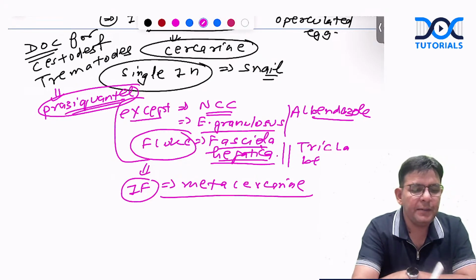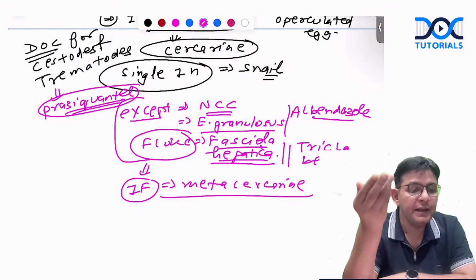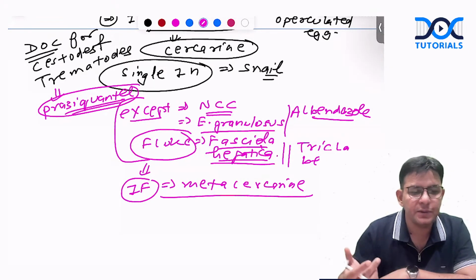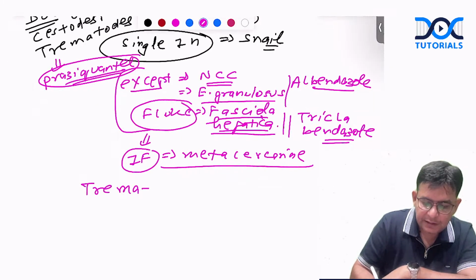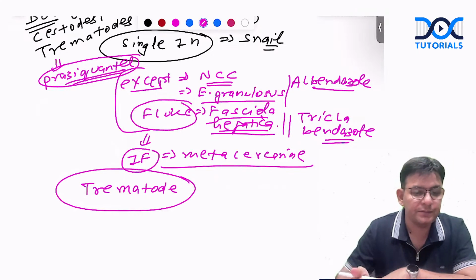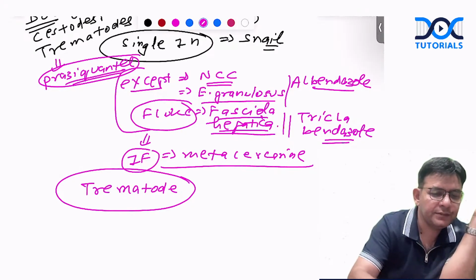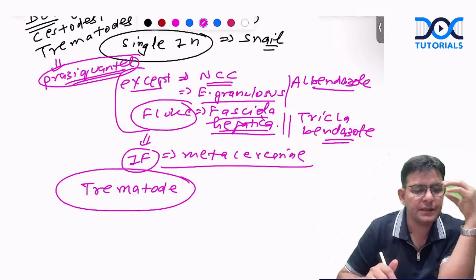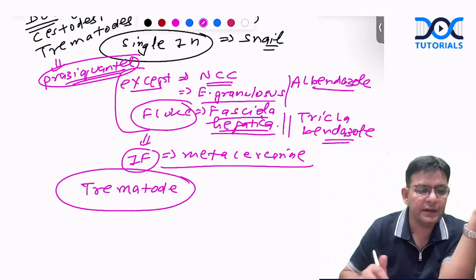Now a question for all of you who are still there. Tell me, which particular trematode leads to blood in the sputum? Can you tell me? Anybody who can tell which one associates with blood in the sputum? Yes, that is Paragonimus westermani.